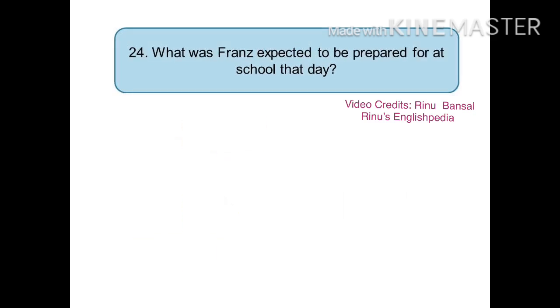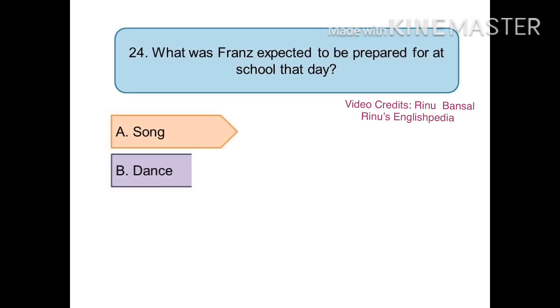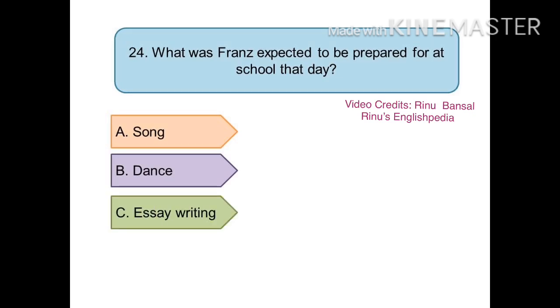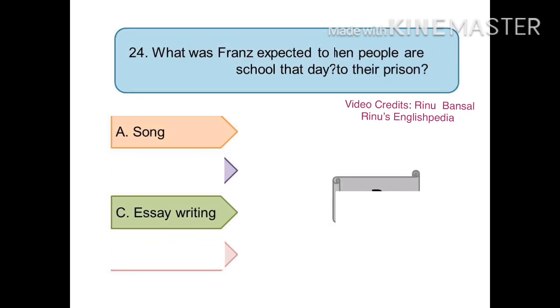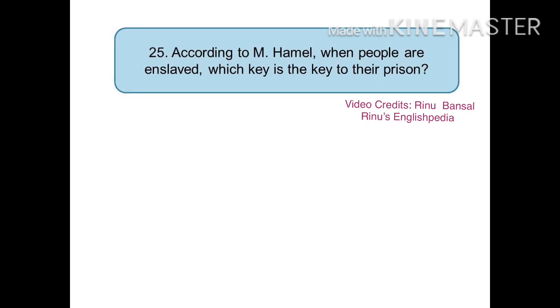The 24th question is, what was Franz expected to be prepared for at school that day? Your options are option A, song, option B, dance, option C, essay writing, or option D, participles. And the right answer is option D, participles. The 25th question is quite important.